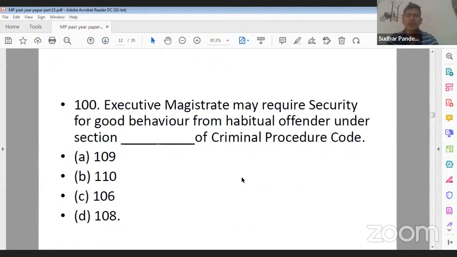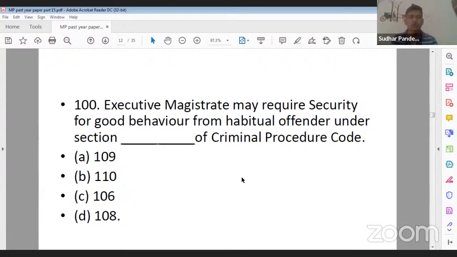Question number 100. Executive magistrate may require security for good behavior from habitual offender under section dash of Criminal Procedure Code. Now, let me tell you, the security taken by the executive magistrate under this particular section can be up to 3 years.